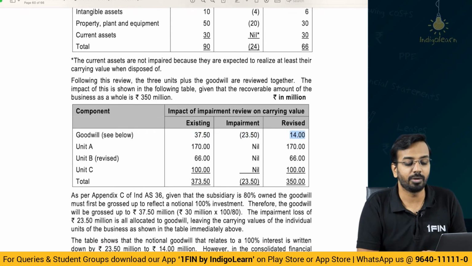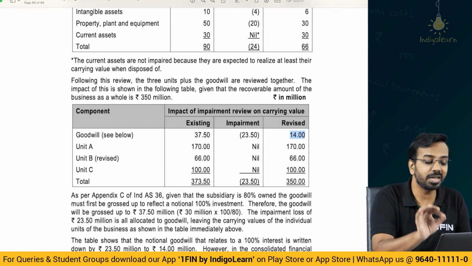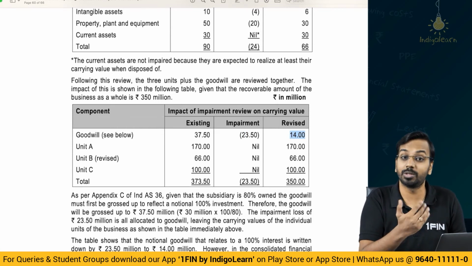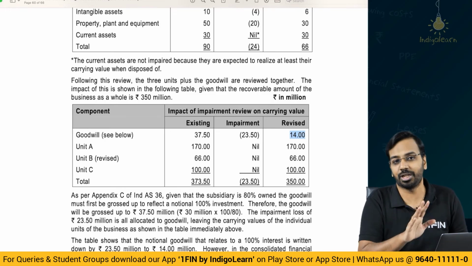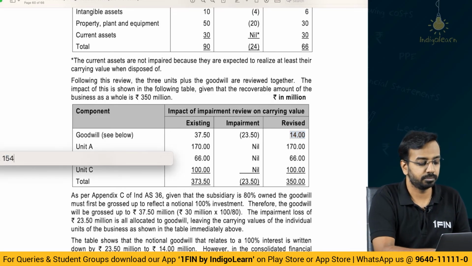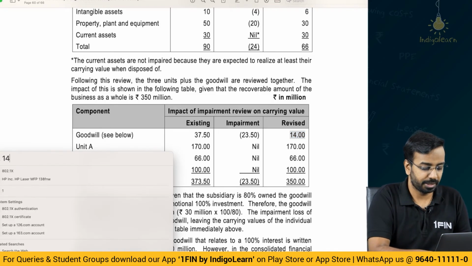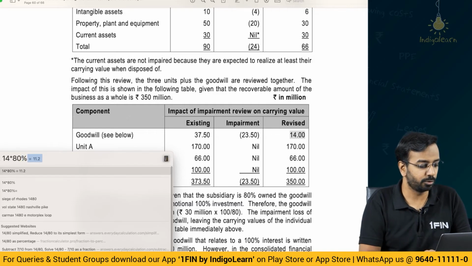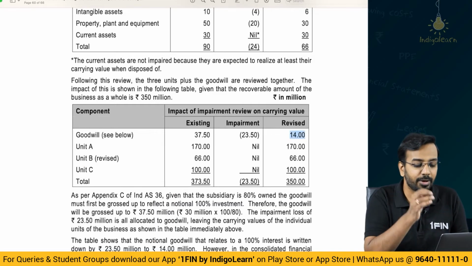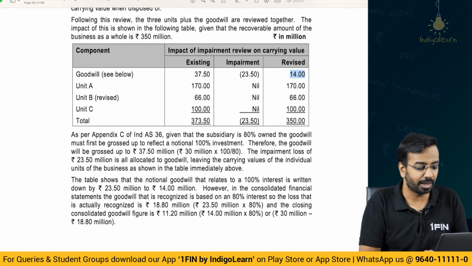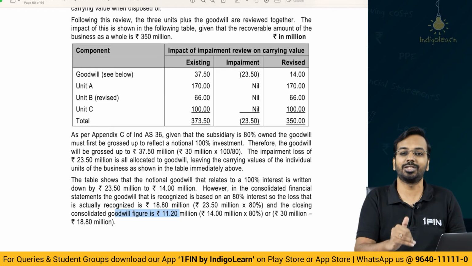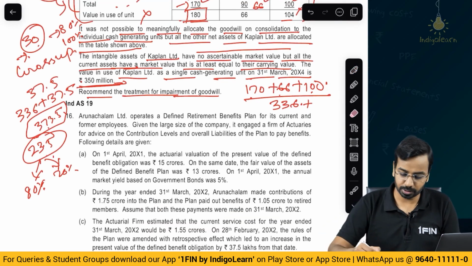So revised value of goodwill becomes 14. Please remember 14 will not be shown in the balance sheet. Sir, how much will be shown in the balance sheet? We will show only our share, that is 14 into 80%. 14 into 80%, that is 11.2. 11.2 is what we will be showing in the balance sheet. See, goodwill in the balance sheet will be 11.2. Remaining assets or remaining CGU will not be impaired. That is about this question.